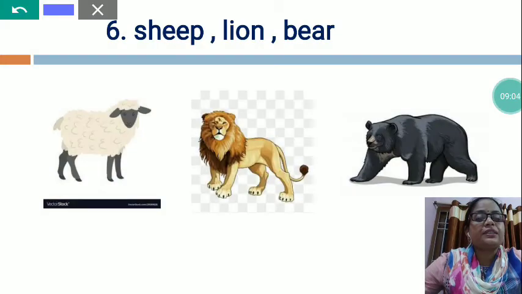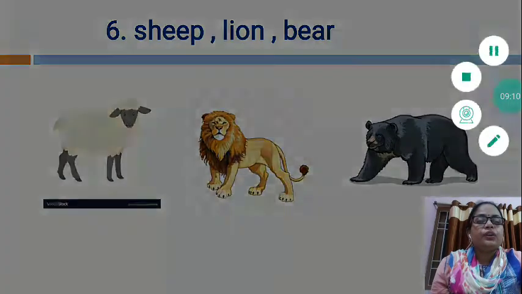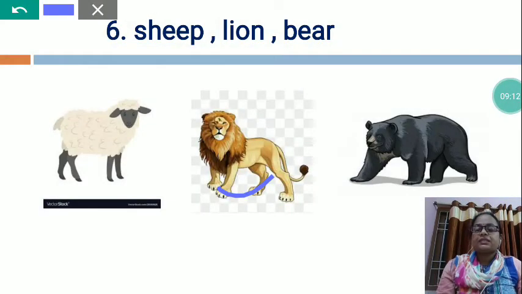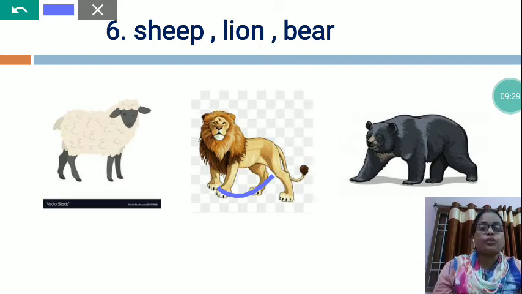But the lion is a wild animal. Lion is known as the king of the jungle. It has 4 sharp claws and a short tail. The lion's head is covered with yellow brown hair, which is called mane. The sound of the lion is called roar.